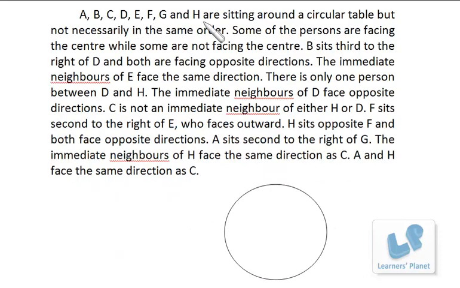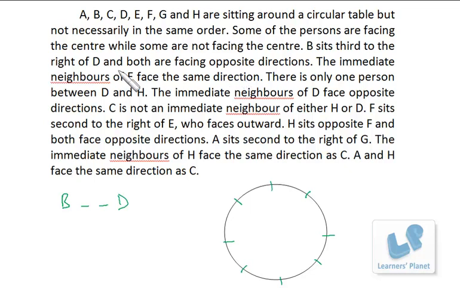Now A, B, C, D, E, F, G, H, once again 8 persons, so I mark 8 positions, 1, 2, 3, 4, 5, 6, 7, 8. Once again some are facing in, some facing out. B sits third to the right of D. So B and D, 2 persons, are both facing opposite directions.